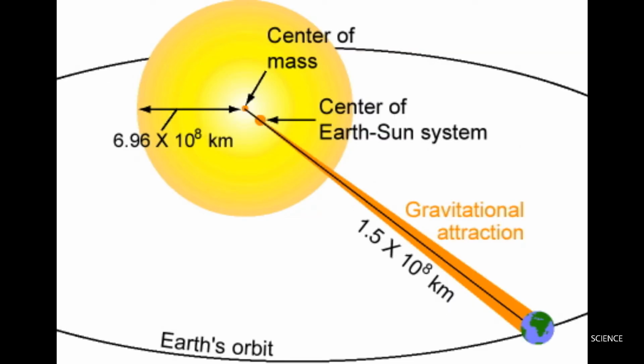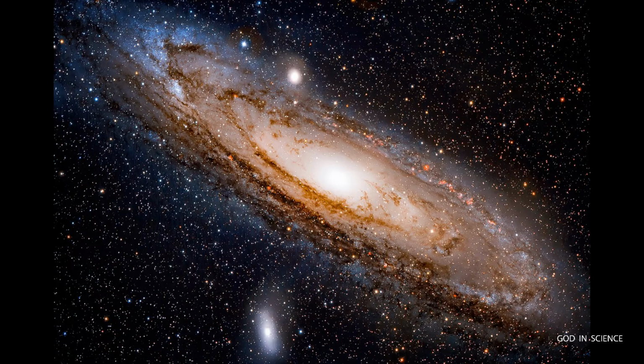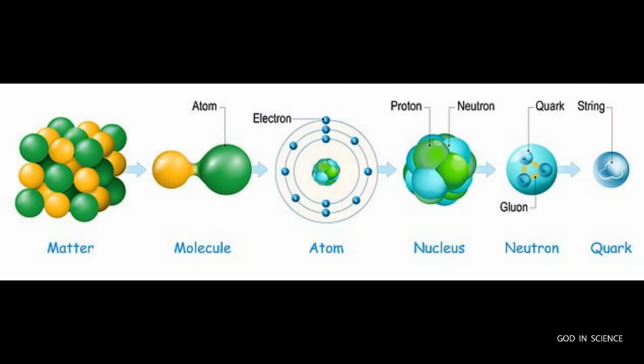The Sun has a point of gravity in its center. The Earth has a point of gravity in its center. This whole universe has a point of gravity in its center. The order of this universe is created by these points of gravity. From the components of the atom to the atom itself and everything the atoms create are held together by gravity. Gravity holds atoms together and holds the design of this universe.